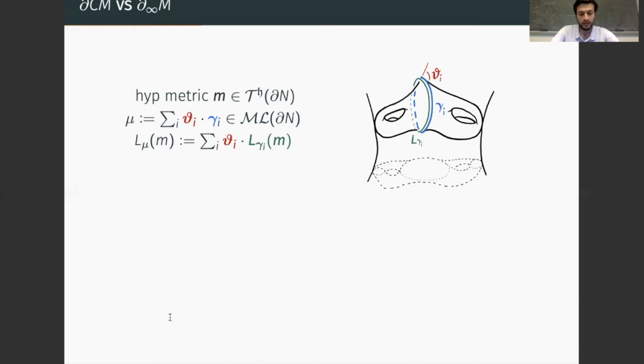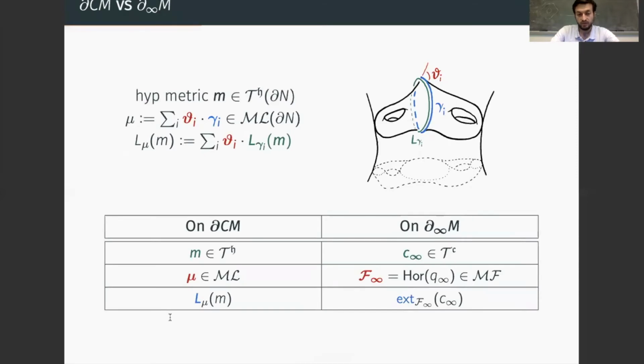If now we look at the boundary of the convex core and the boundary at infinity side by side, we see some similarities. If on one side we have a hyperbolic structure, on the other we have a conformal structure. If on the convex core we have a bending measure that tells us how much the surface bends, on the other we have a measured foliation, which is obtained as the horizontal foliation of the Schwarzian differential at infinity.